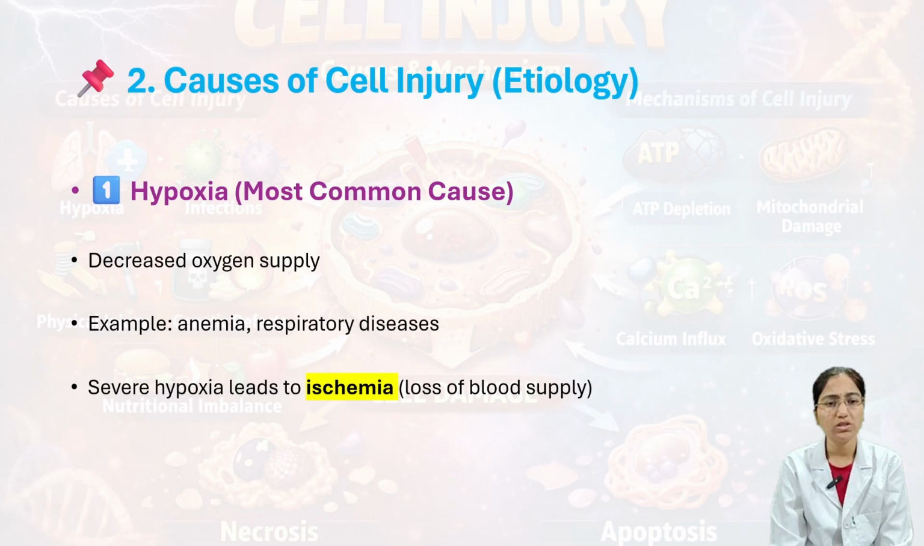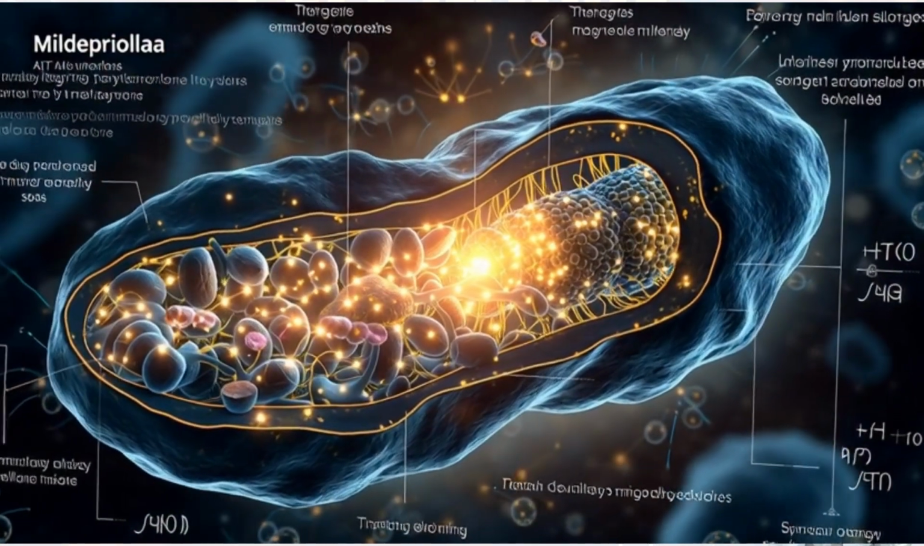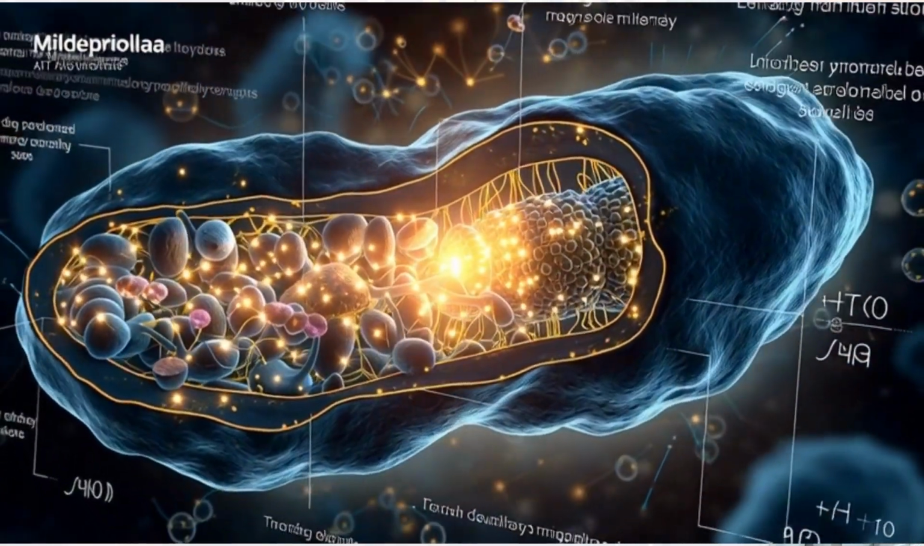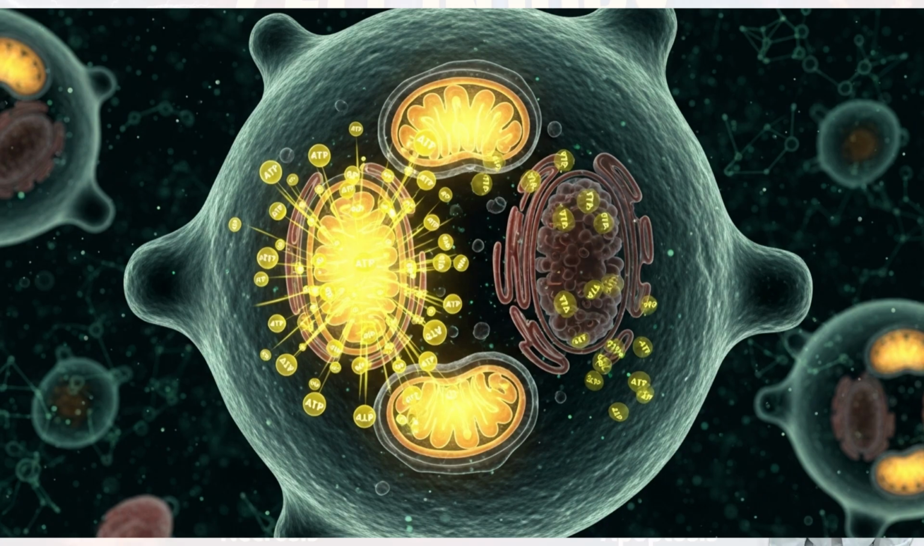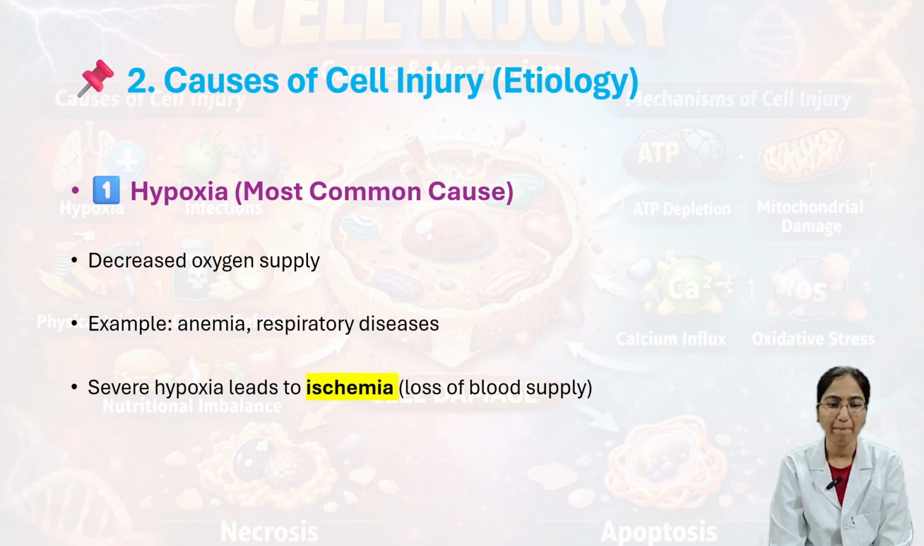Next we'll see the causes of cell injury, or we can say the etiology. First one, very important, hypoxia. It's the most common cause, that is decreased oxygen supply, for example anemia and respiratory diseases. Here severe hypoxia leads to ischemia, that is loss of blood supply.